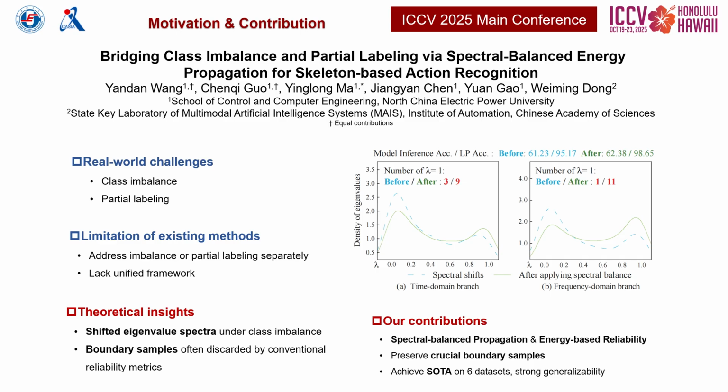To address these issues, we propose SpeLER. Our method introduces spectral-balanced propagation to counteract spectral shifts and an energy-based reliability measure to preserve critical boundary samples. As shown in the figure, our spectral balancing effectively reshapes the eigenvalue distribution and leads to significant performance improvements. Overall, our contributions are threefold: theoretical insights into the imbalance-labeling interplay, a unified framework with spectral balance and energy-based reliability, state-of-the-art performance across 6 benchmark datasets.